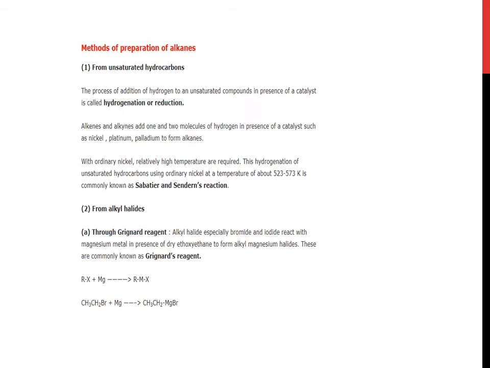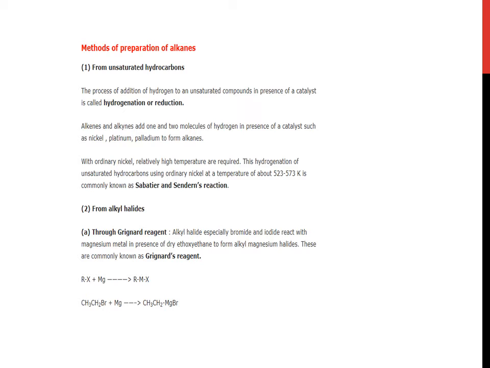Next is from alkyl halides. Let us start its first part through Grignard reagent. Alkyl halides, especially bromide and iodide, react with magnesium metal in presence of dry ethoxyethane to form alkyl magnesium halides. These are commonly known as Grignard reagents. RX plus Mg.